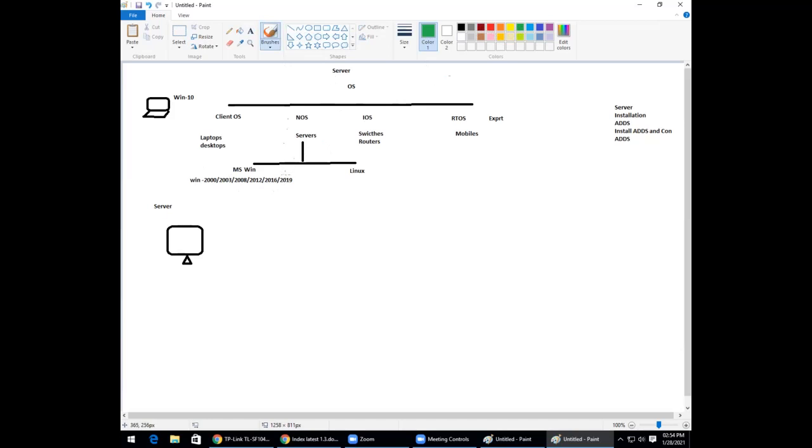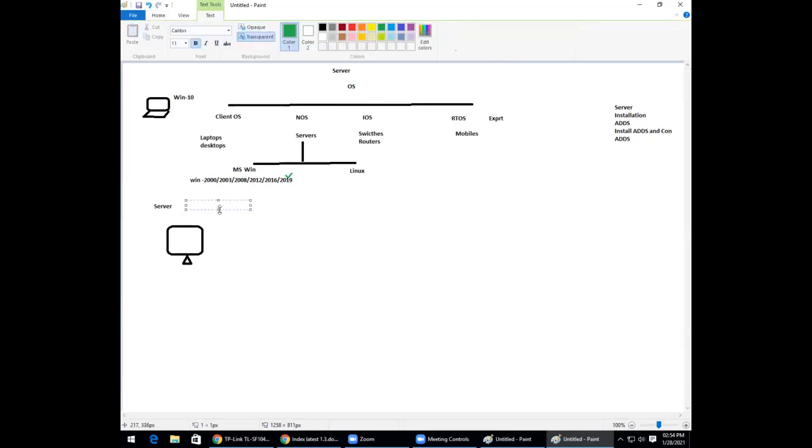Now what are the benefits of using this server? So exactly what do you mean by server? A server is also a device which provides services to client requests. It gives services to the clients in the network.